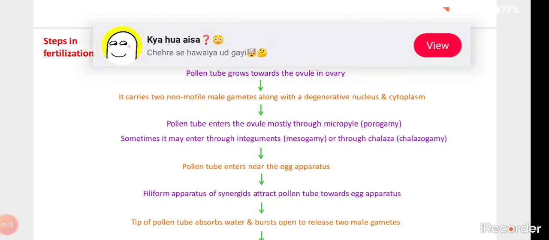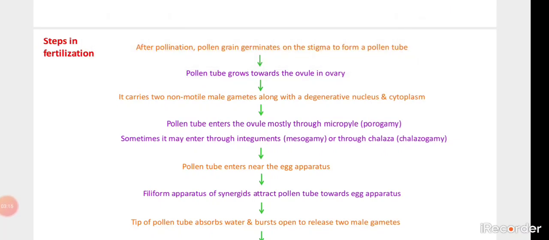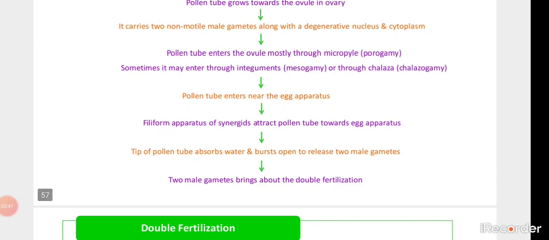Okay, the pollen tube enters the ovule mostly through the micropyle. We have seen the 7 cell 8 nucleate structure of the anatropous ovule. The micropyle is the opening where exactly the pollen tube gets entry, and when the wall of the pollen tube gets dissolved, then one male gamete enters toward the egg apparatus. Okay, especially in the egg apparatus we have seen the 3 cell structure. The middle one is the egg cell, and the neighboring 2 cells are synergid cells.